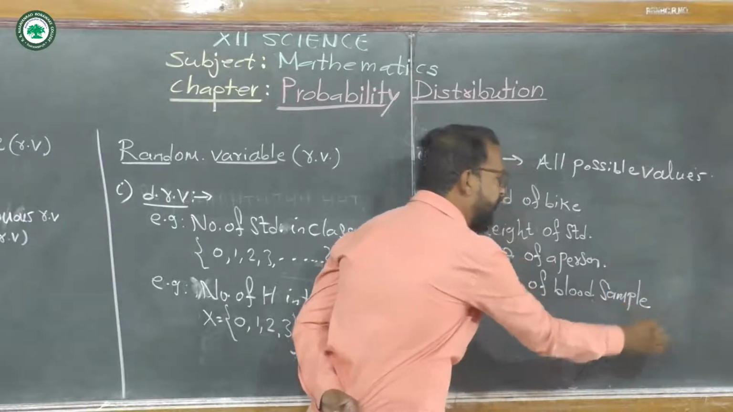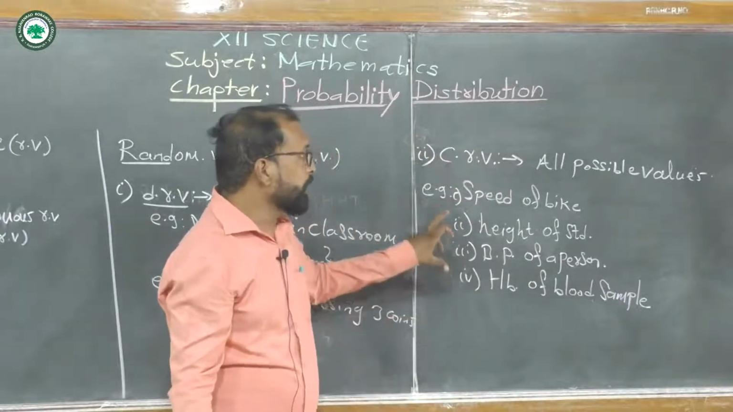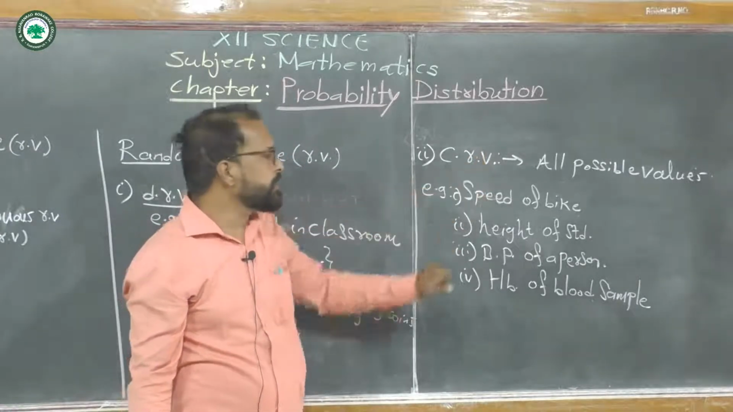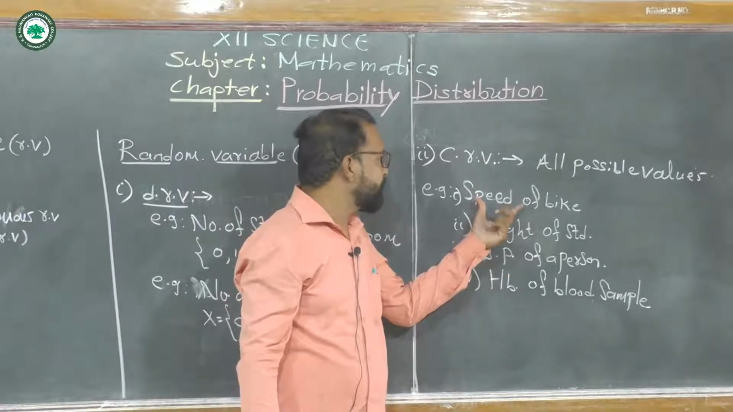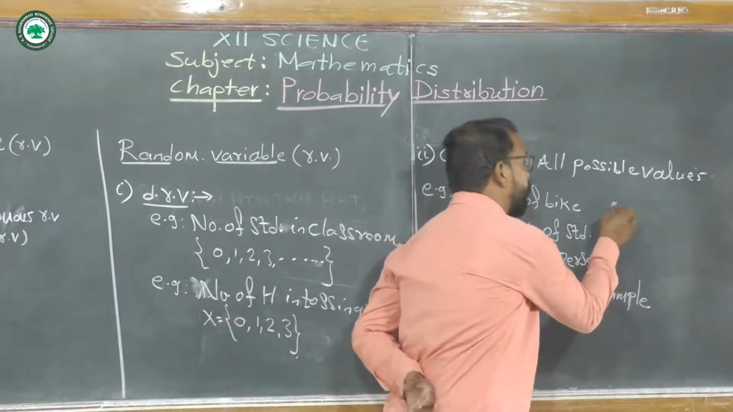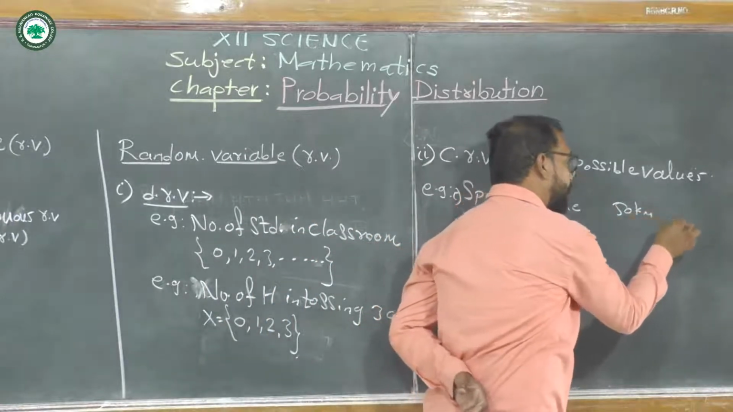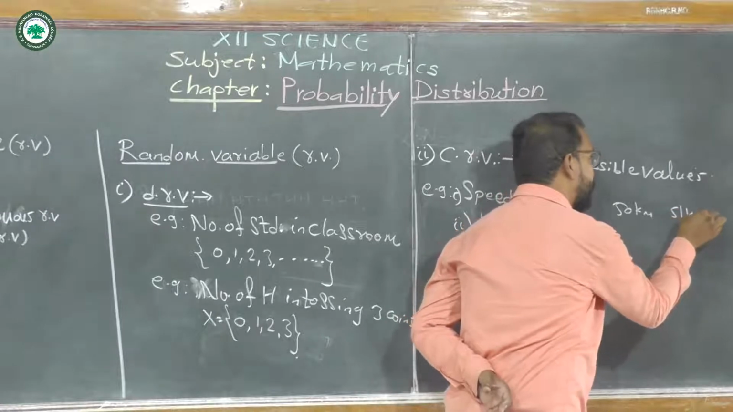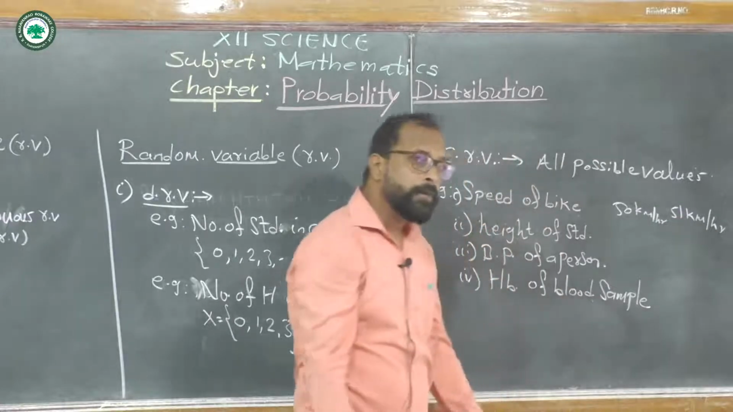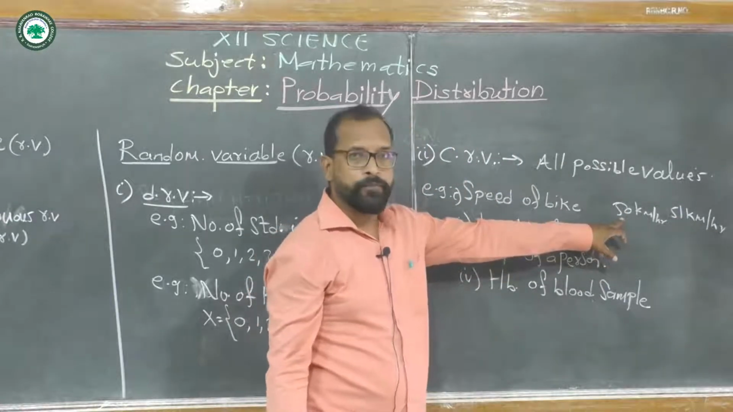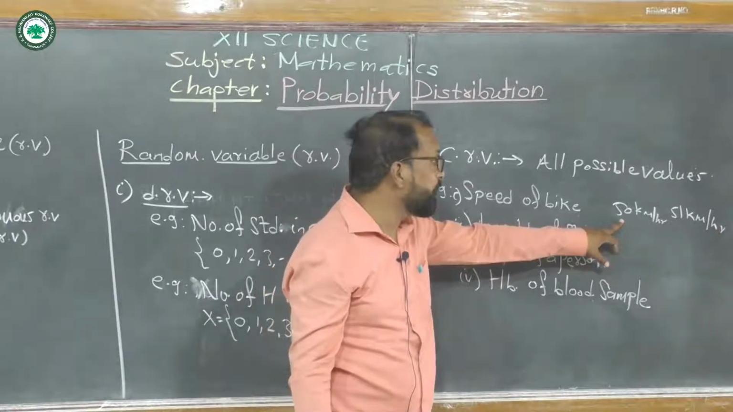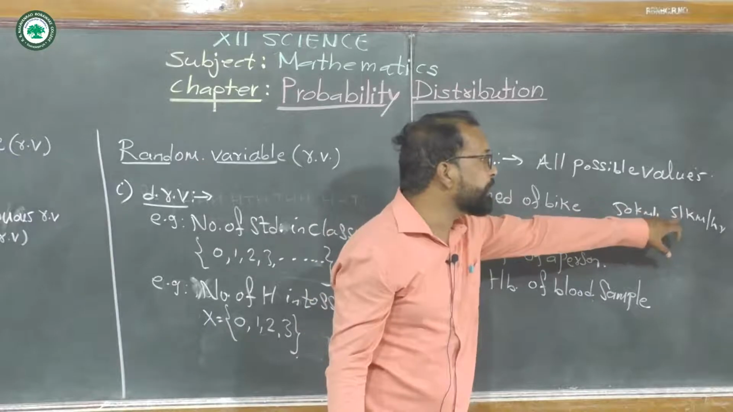These all are the examples for continuous random variable. For example, in the first example, speed of a bike, we cannot say that the speed of the bike is either 50 km/h and then the next speed is directly 51 km/h. We cannot say like this. It may be 51.1, 51.2 and many more values. There can be all possible speeds.